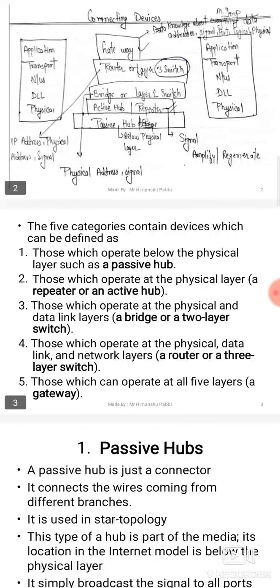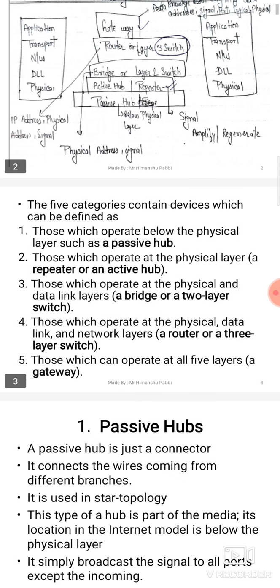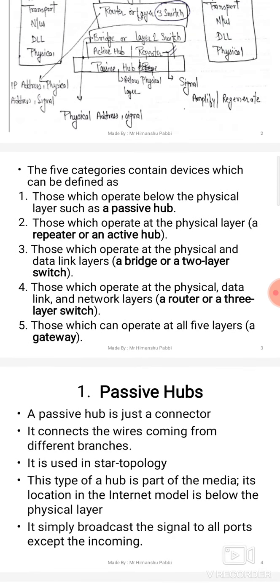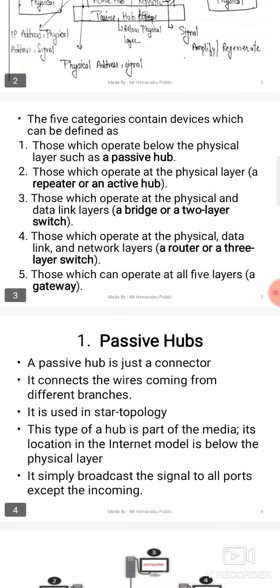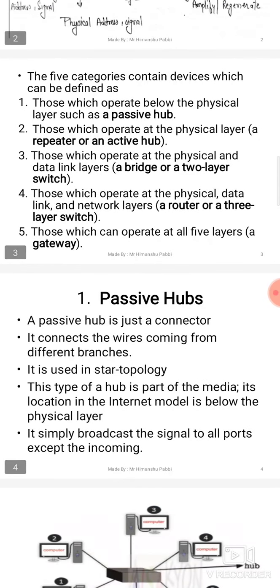First is passive hub which works below physical layer. Second point, the device repeater or active hub which works on physical layer. Third point, bridge or layer 2 switch devices which work on physical layer and data link layer. Fourth point, a router device or a layer 3 switch device which works on physical layer, data link layer and network layer. The fifth point is gateway which works on all the layers. You need to remember this hierarchy, it is very important.